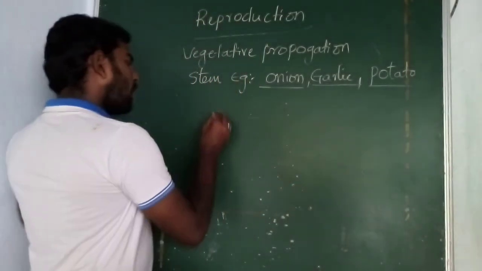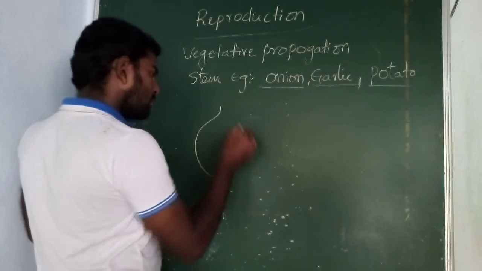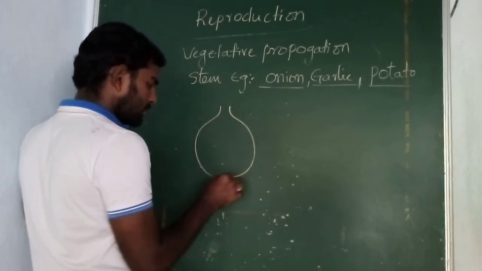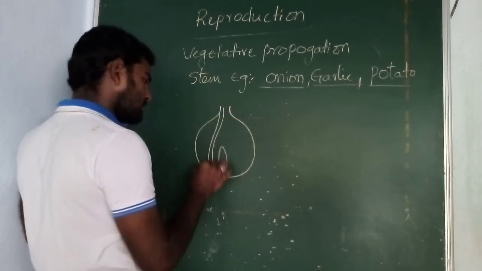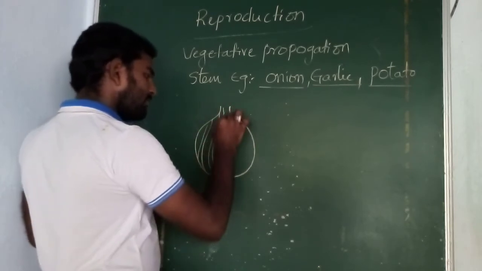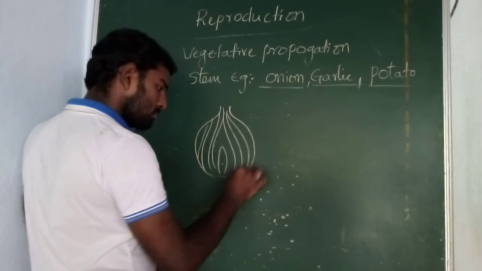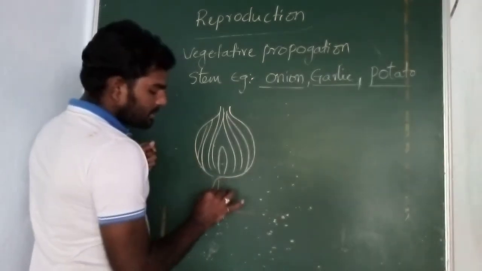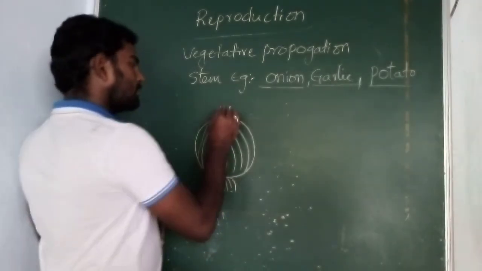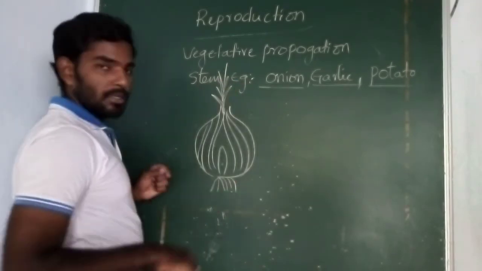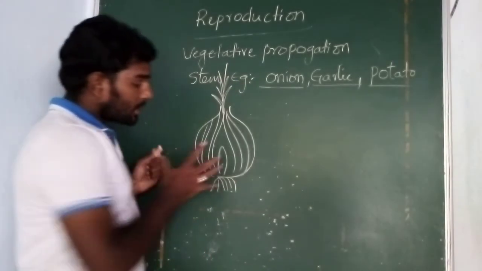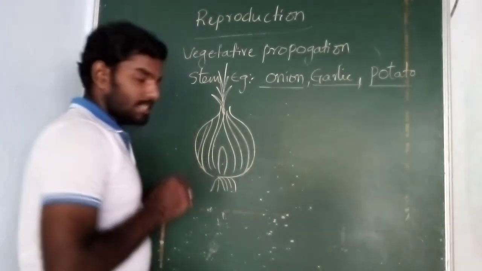So if you see the onion, it is having nodes and internodes, scaly leaves, and adventitious roots. Yes, when you place the onion in the soil, it starts germinating. It's forming a new plant. Yes or no? Here also we are not using any seeds.